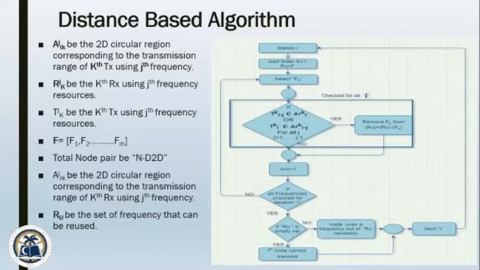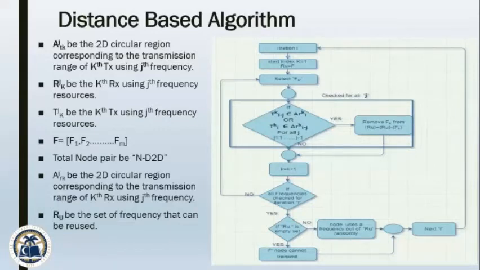Now here, the check for all j will check each pair with all the frequencies present in the frequency pool. Let us begin with the first iteration. According to the first decision block, check the D2D pair with all frequencies. As we know, it is the first pair and there are no existing pairs yet.